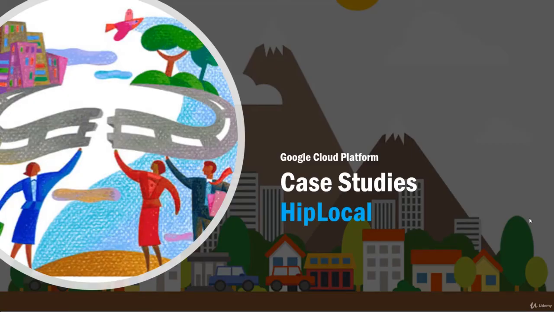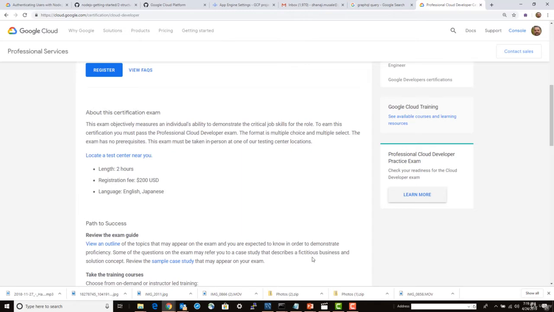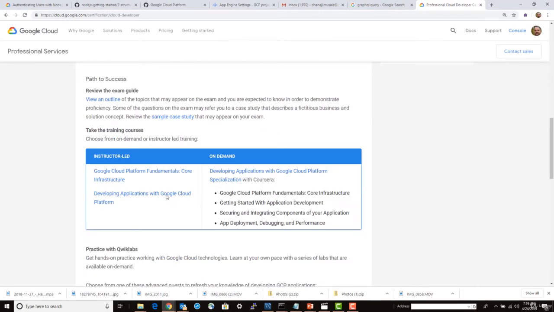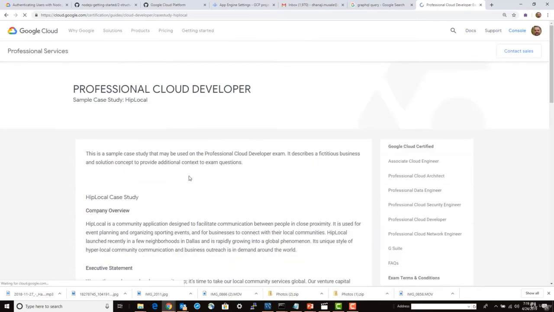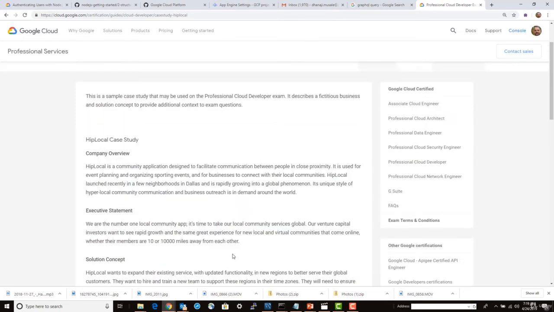For this particular exam, they have also included the case studies, and that particular case study is HipLocal. If you look at the syllabus, so this is your syllabus for cloud developer, and if you go view outline, you can find this HipLocal case study. Okay, there will be questions asked based on what is there in the case study and how you will solution it or how you will develop an application for this particular case study.